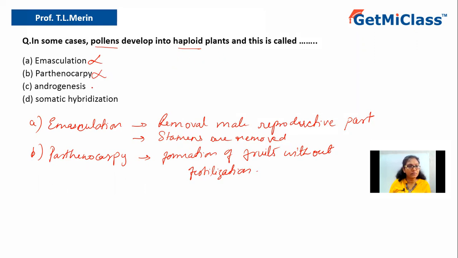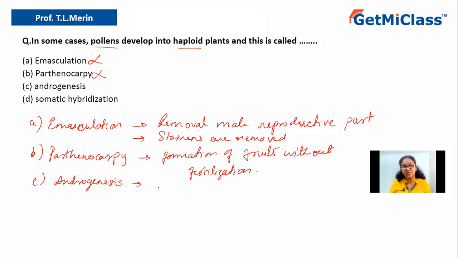So let us look into option C, which says androgenesis. So what do you mean by androgenesis? Androgen or andro, wherever you see, androgen is a male hormone, right? So wherever you see something related to the male, apart from masculine, which speaks about the characteristics, androgenesis also means something related to the male. Pollen grain is of course a male component of the flower, and genesis is nothing but generation or giving rise to something.